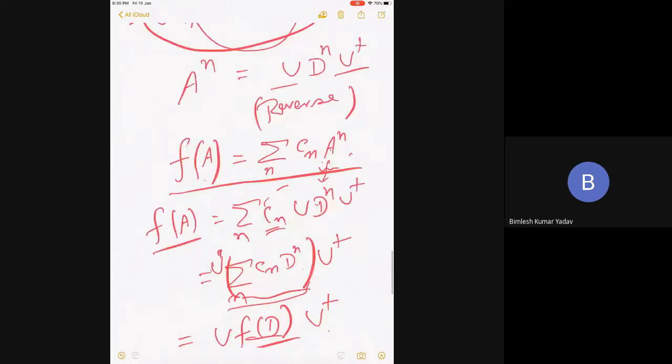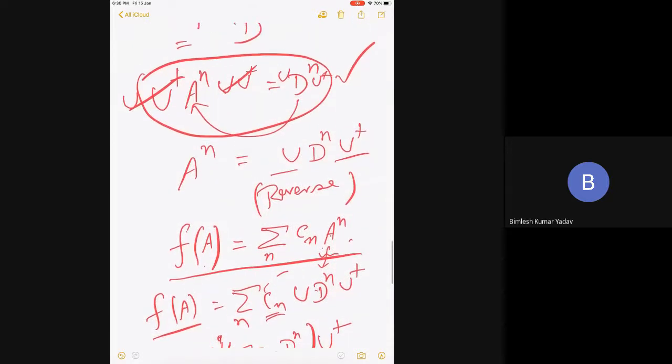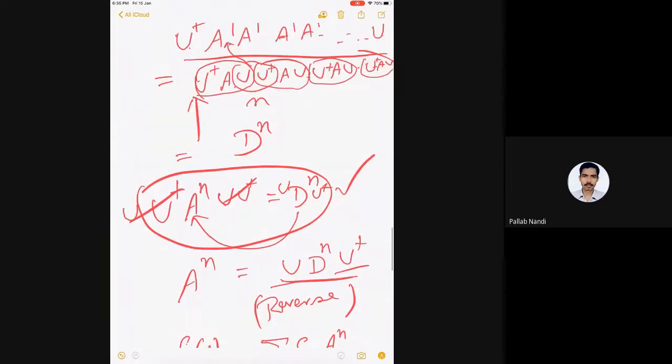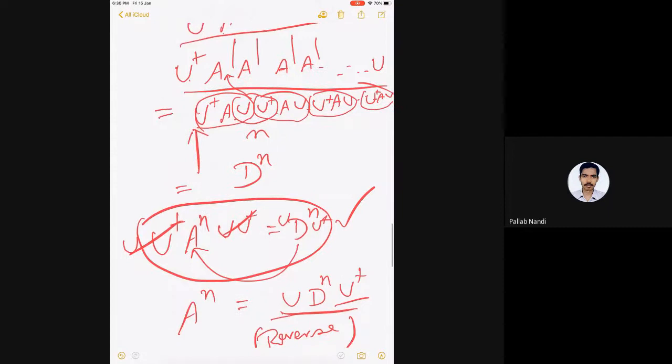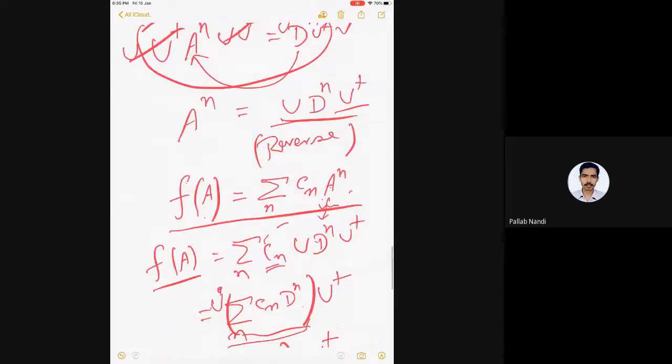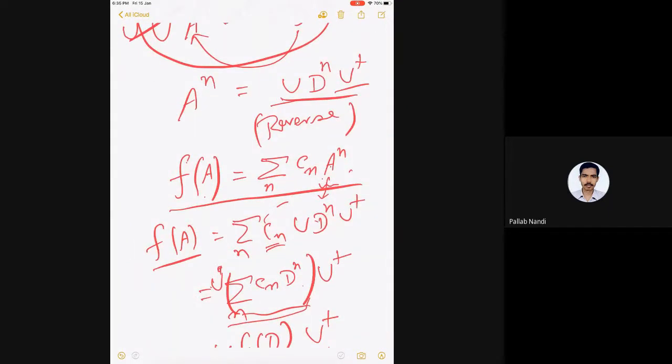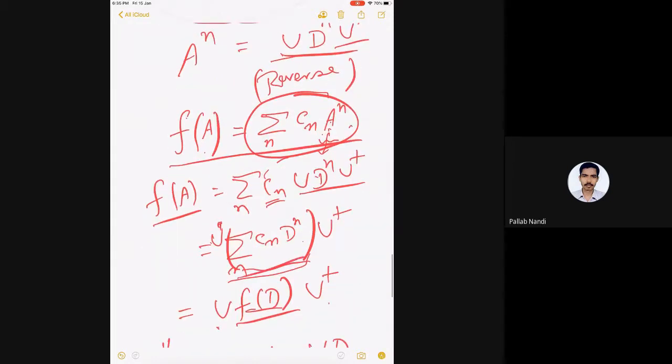Because I have already shown that for an integer, A to the n, this is very important, what I showed. It is a sequence of proof. Any function of A can always be written as a power series expansion, like I do for a function of a variable. That can be done for functions of matrices also. I apply the same technique to each A to the n, and then manipulate, and say that the sum over n of Cn D to the n can be reverse transformed.